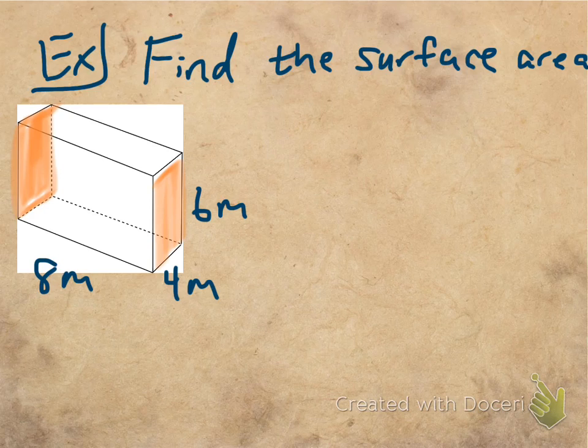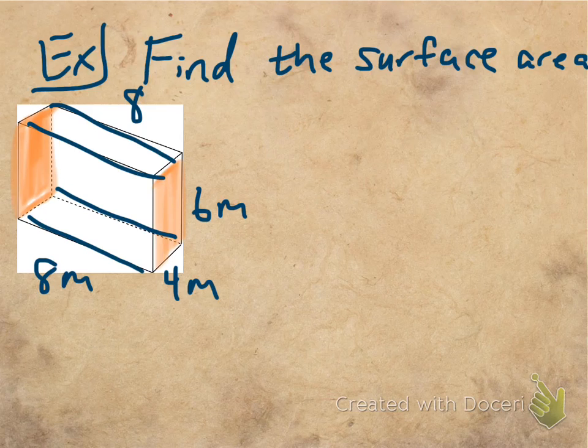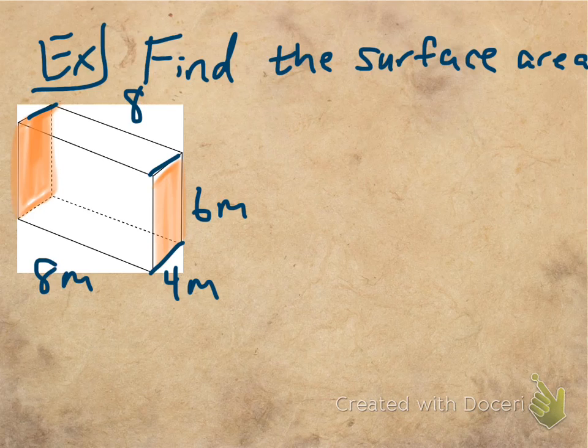Again, to know the area of everything, you need to know the dimension of everything. So you're just going to do some labeling here. Since this is 8, all of these side lengths here are also 8, right? Because they're rectangles. So we have 8 on top and bottom. Since this is 4, then all of these side lengths here are also 4. So I can call those 4 as well. And since this height is 6, then all of my heights are also 6.